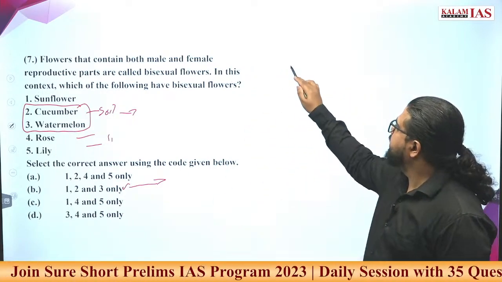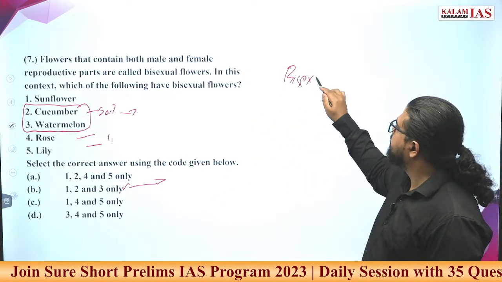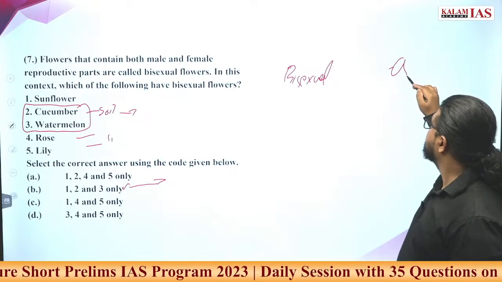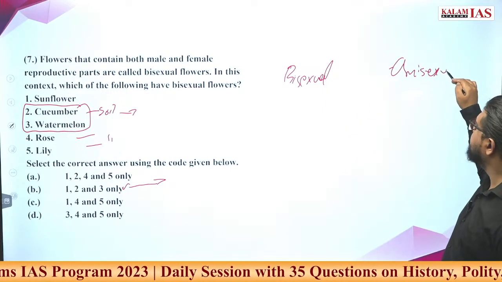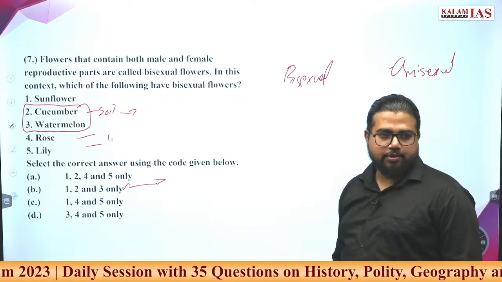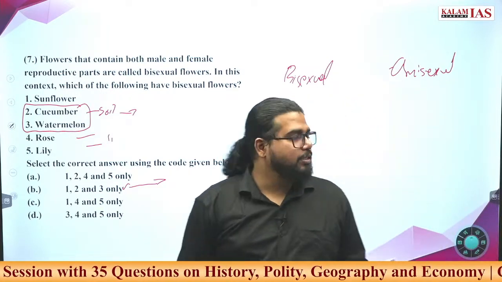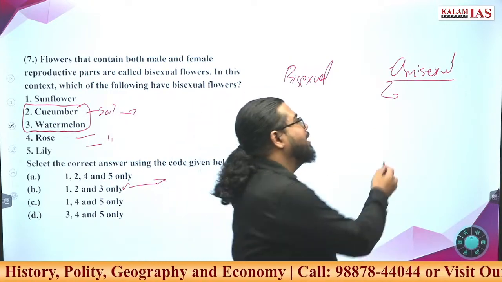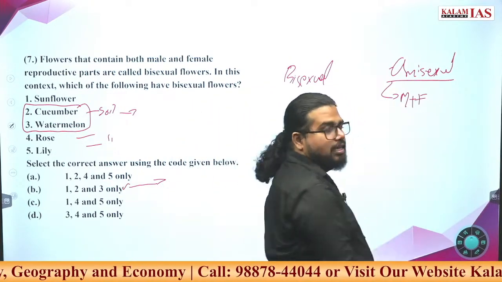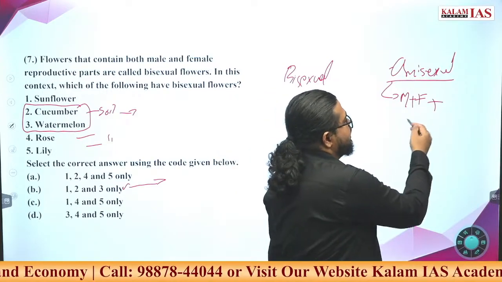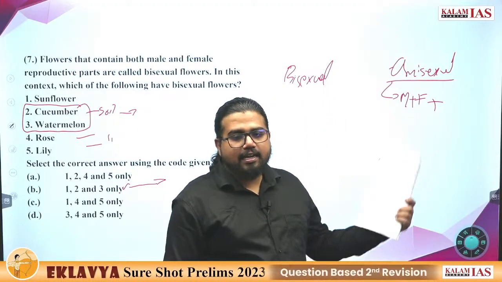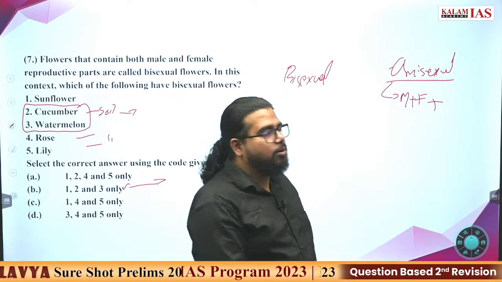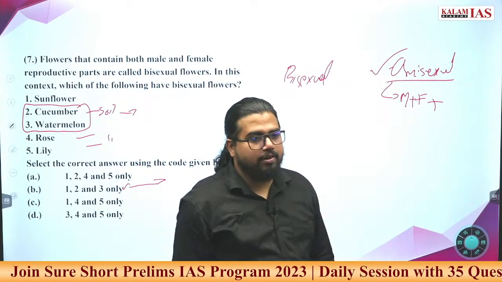What is this, bisexual plants and unisexual plants? Flowers? At least you know that the flower is the reproductive part of the plant. Now, unisexual means there will be male as well as female reproductive parts. If both these parts are available inside the same plant, that kind of plants or flowers, we call them unisexual flowers.